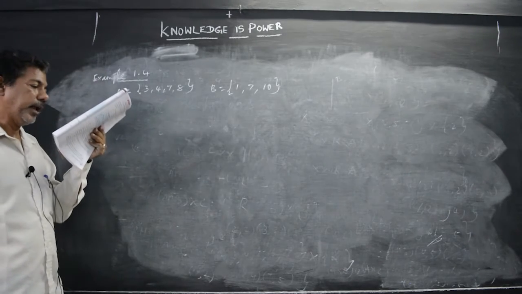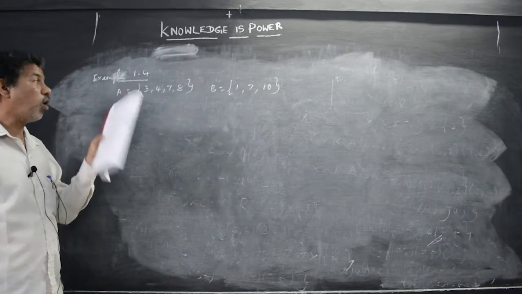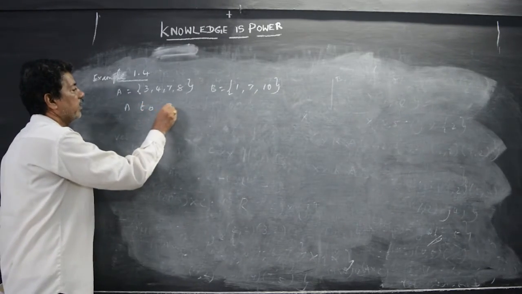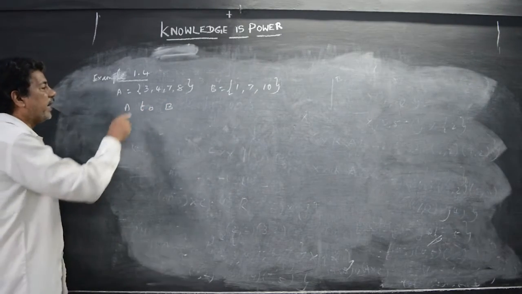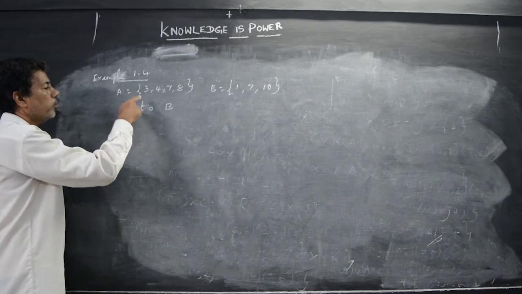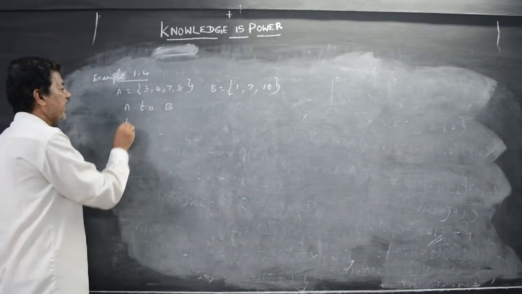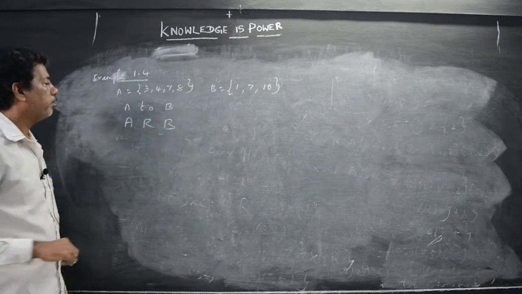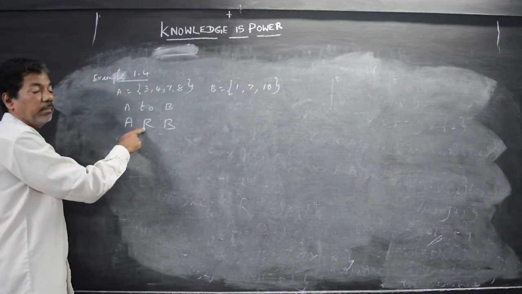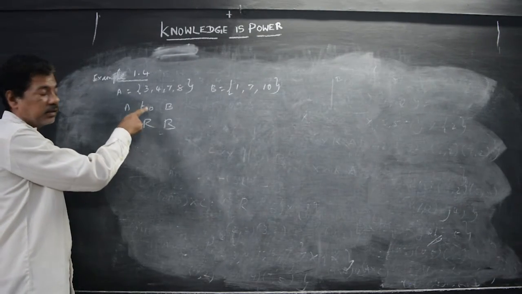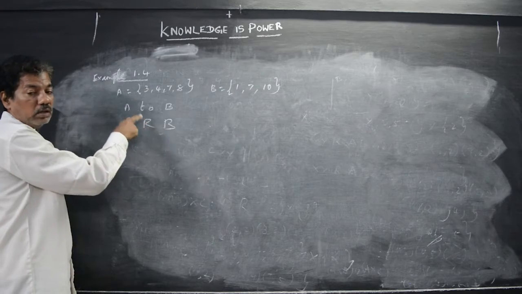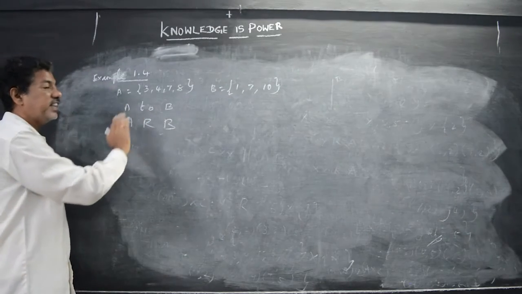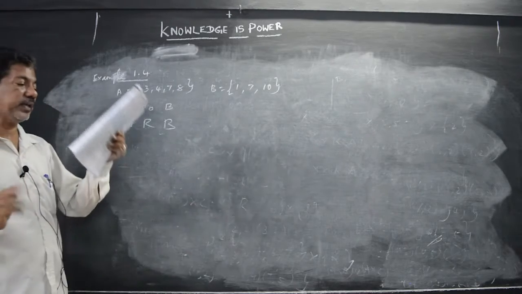This is the question given in the textbook. They asked what is the relation between A to B. That is, A related to B. We write R, which is nothing but relationship. That letter R is used for relationship. A is related to B in which way?